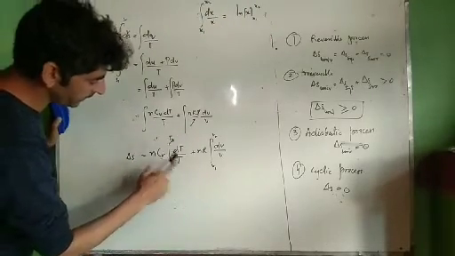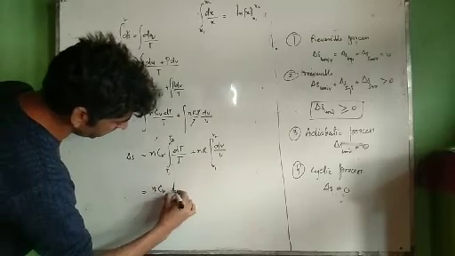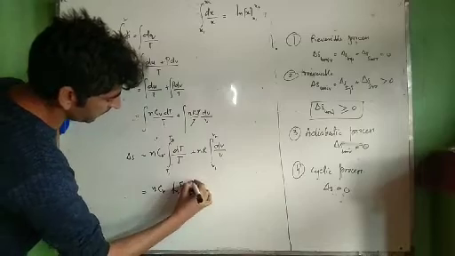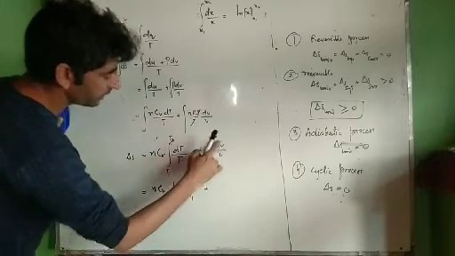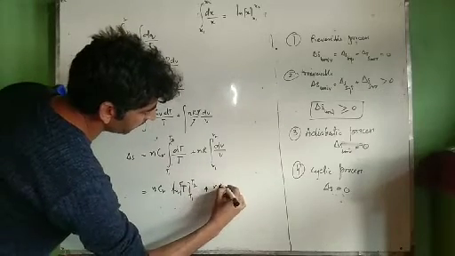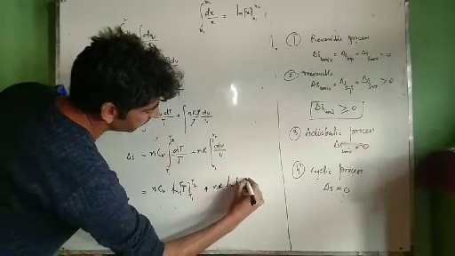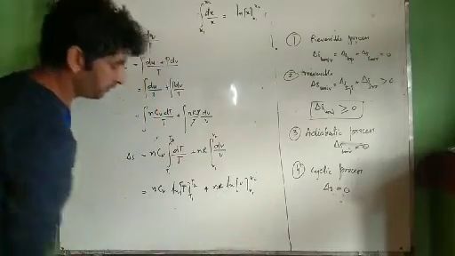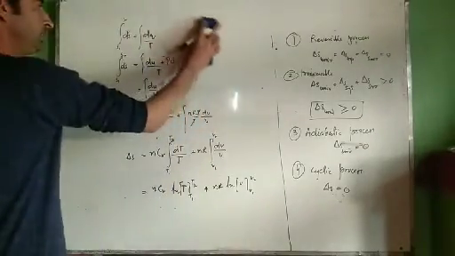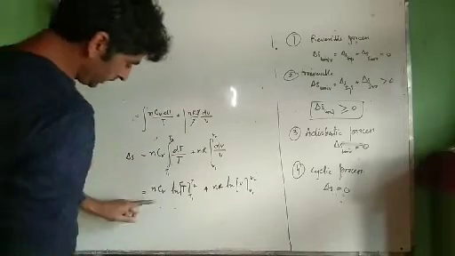Similarly, the integral of dt by t will be equal to ln of t between the limits T1 and T2. Similarly, the integral of dv by v will be equal to ln of v between the limits V1 and V2. Now let us see what will happen next.